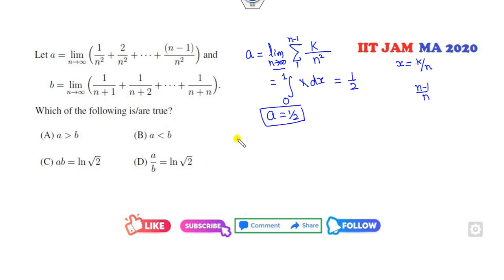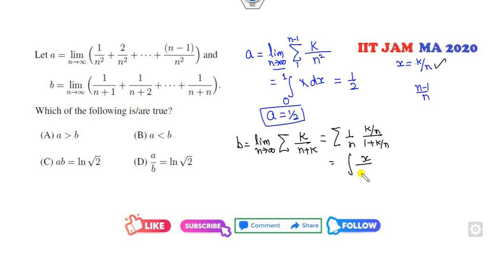Look at this another one. How can you write this? It's the limit as n approaches infinity of the summation of k over n plus k. I can divide it by n. It's k over n and 1 plus k over n. Then I can put k over n as x, so it will be x over 1 plus x.